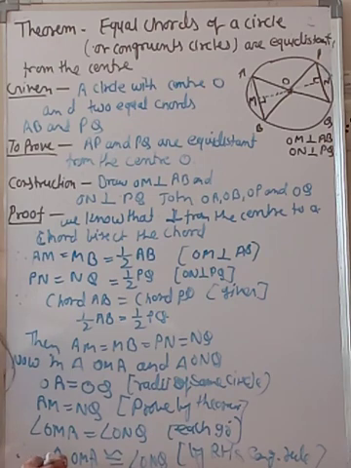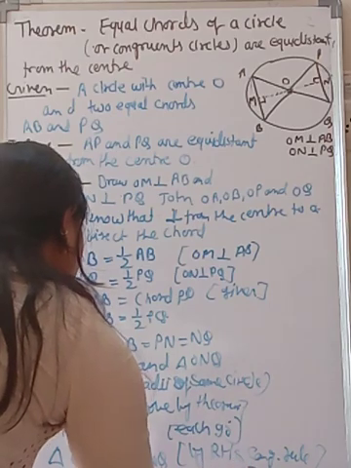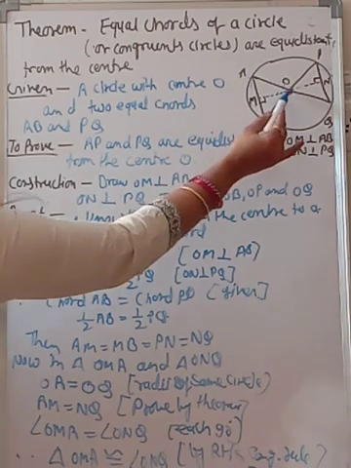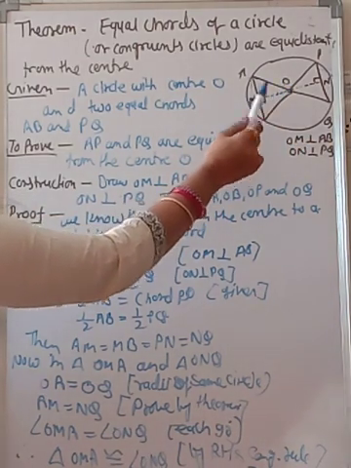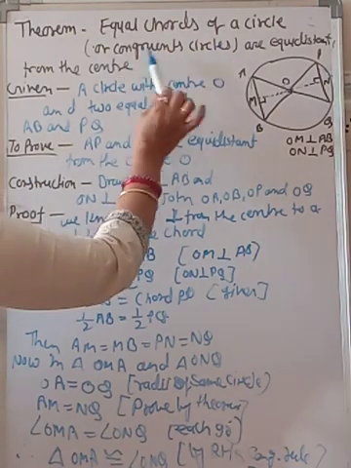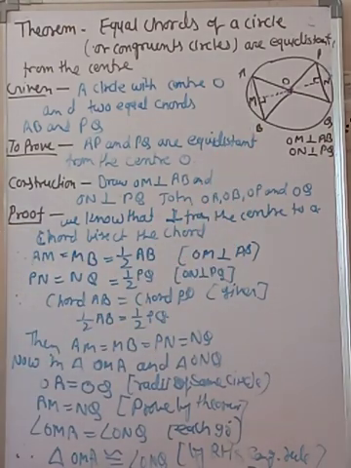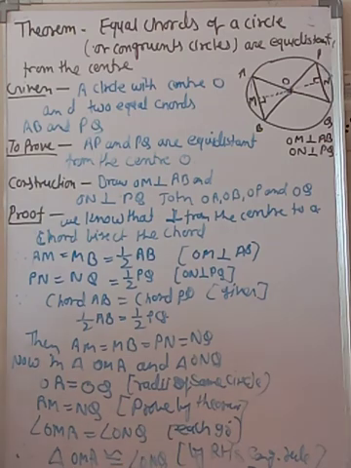So you can write OM is equal to ON by CPCT. So OM equal to ON. So equal chords of a circle are equidistant from the center. Both distances are equal by CPCT.